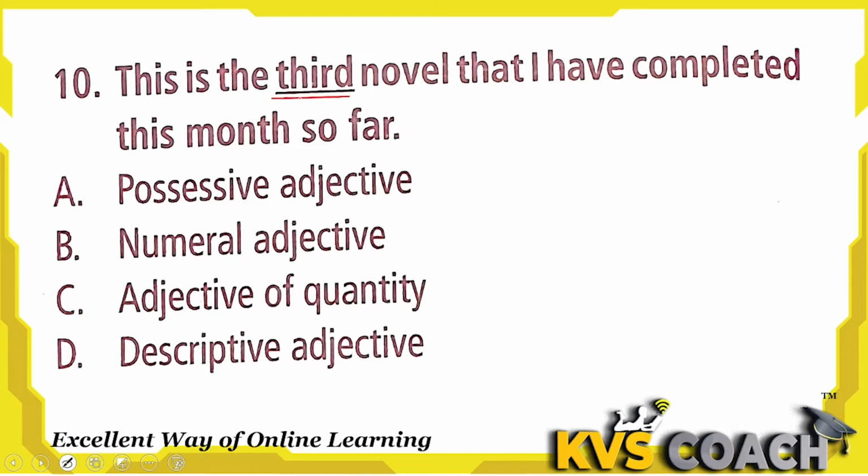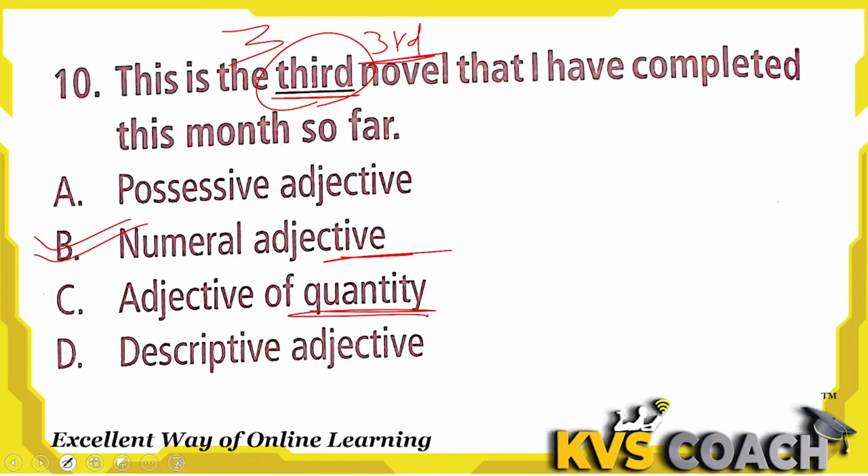This is the third novel. Look, this is the third novel. Third number is a numeral, so it is a numeral adjective, because we are talking about number. We are not talking about quantity. We are talking about a particular number, 3 number we are talking about. So this is numeral. If I say some novels, some books, then it will be quantity. But if there is a number given, then it is a numeral adjective.